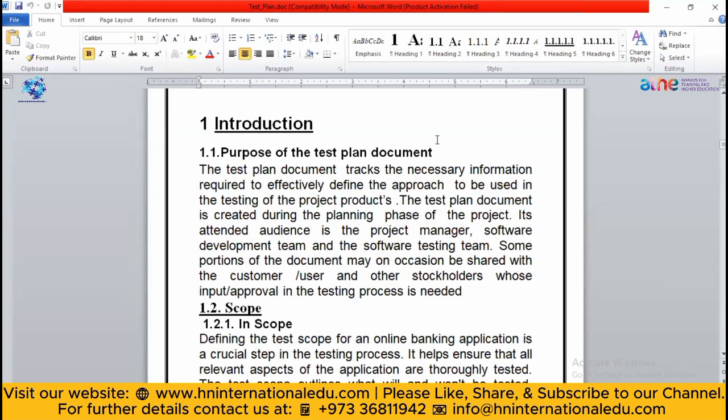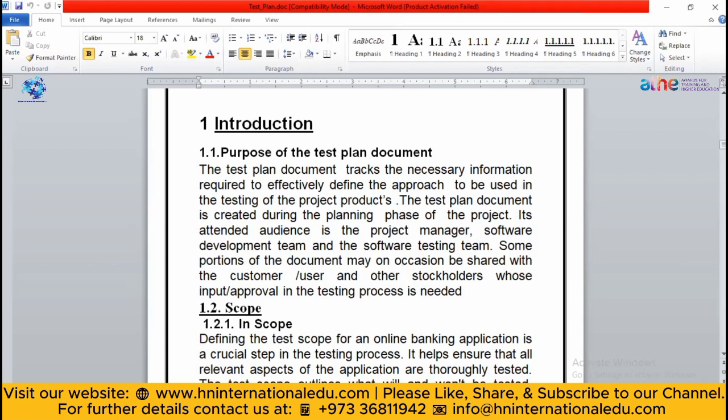Let's suppose it's a test plan of an online banking application. You have to give a brief overview of your application. Here you can write what kind of test you are going to create during the planning phase, then what kind of audience you are going to target, the software development team, the software testing team. So you have to mention the purpose of your test plan.